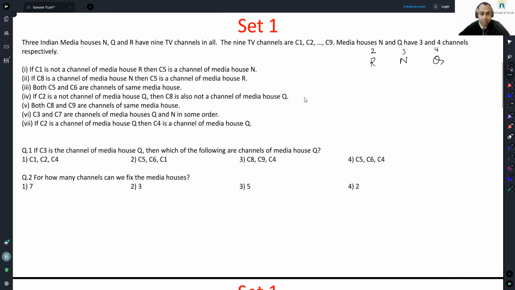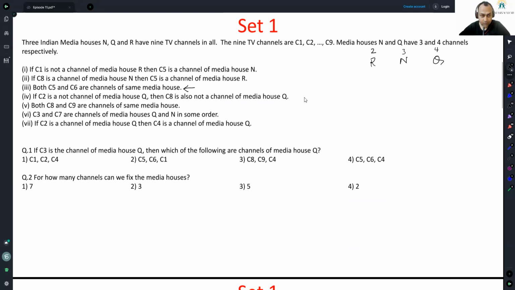If C1 is not a channel of media house R, then C5 is a channel of media house N. If C8 is a channel of media house N, then C5 is a channel of media house R. Both C5 and C6 are channels of the same media house. At this time itself, I can say this is an amazingly interesting line because it is giving me precise information about 2 channels. They have to come together.